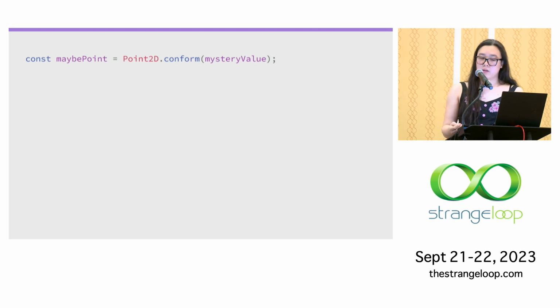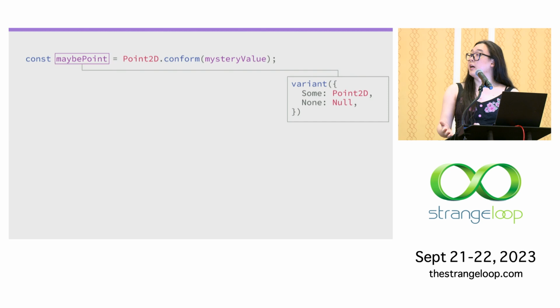But unlike from, conform checks the type of this mystery value at runtime. And that's because conform is not an empty function. It is a runtime type checking function that we generated with the type when it was declared. And the trade-off of this is that since we can't be sure of the type statically, instead of a plain value, the value is wrapped in an option.